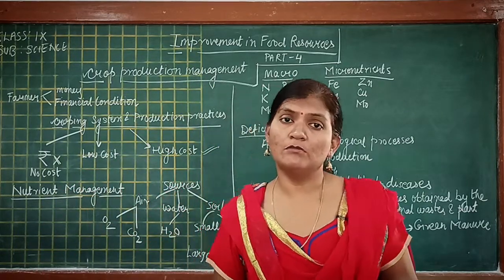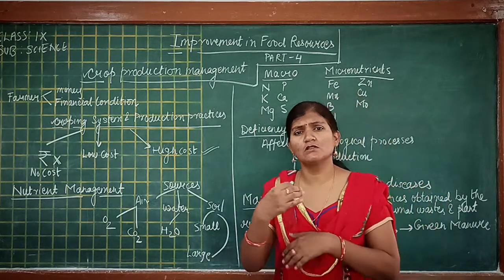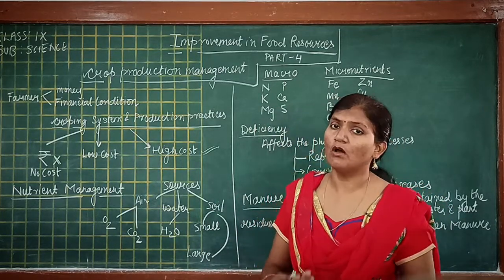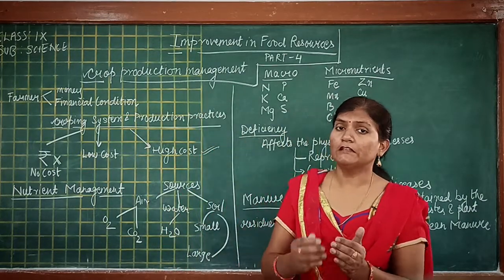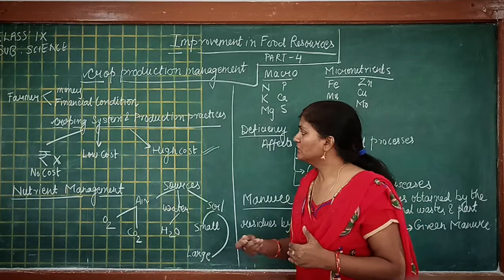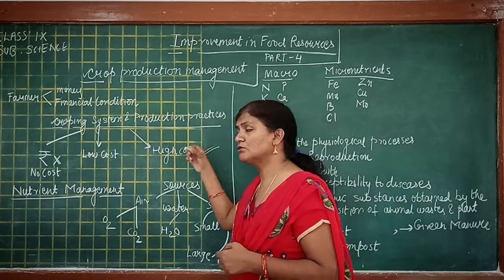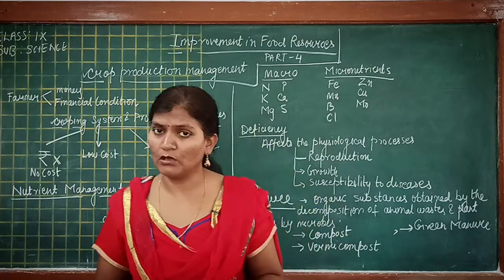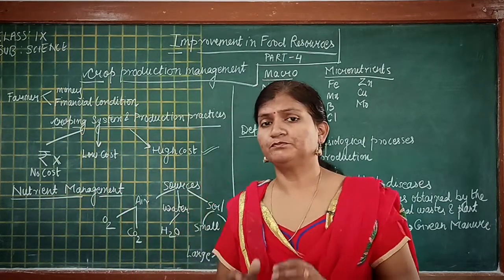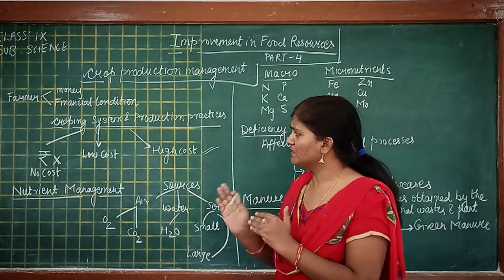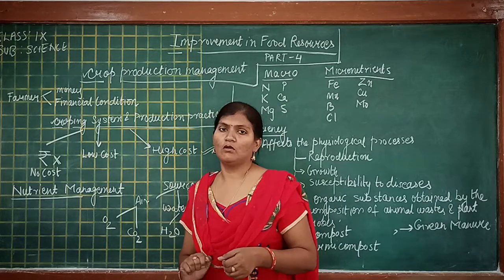If a farmer puts in a higher input, if he has enough money to manage all these new agricultural practices, then ultimately the yield of the crop will be high. This type of crop production is known as the high cost cropping system or high cost cropping pattern. So we basically have three types of production practices: no cost, low cost and high cost.